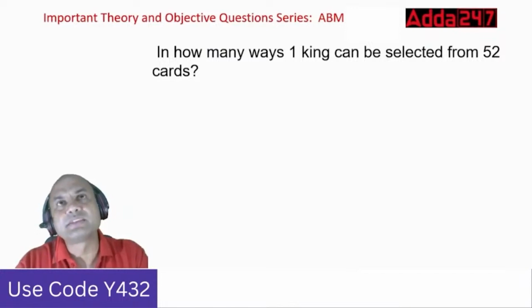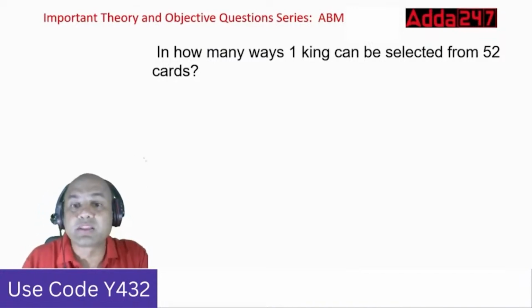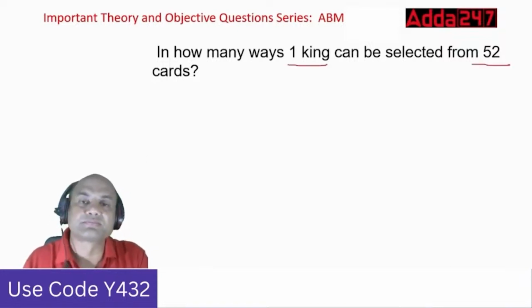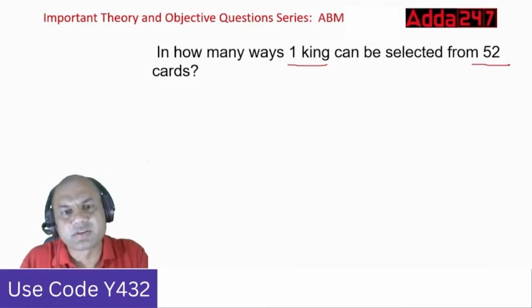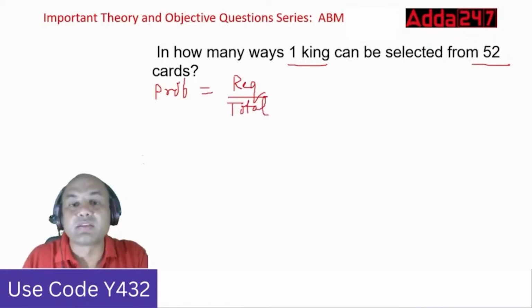In how many ways can one king be selected from 52 cards? Again, let's solve it. Probability means what? Give me the formula now. Everyone type fast. Let me keep it very simple. Required upon total. Okay. Now let's get it.